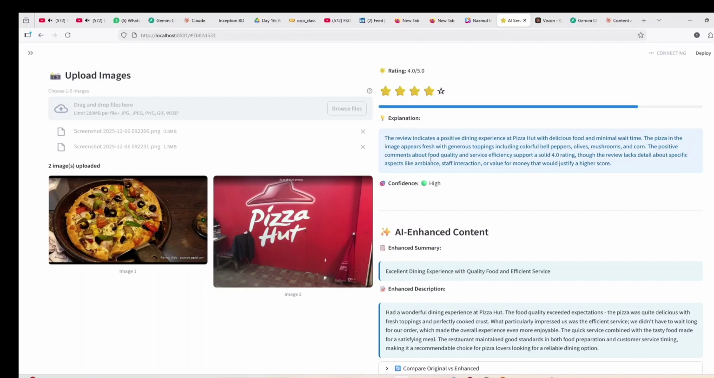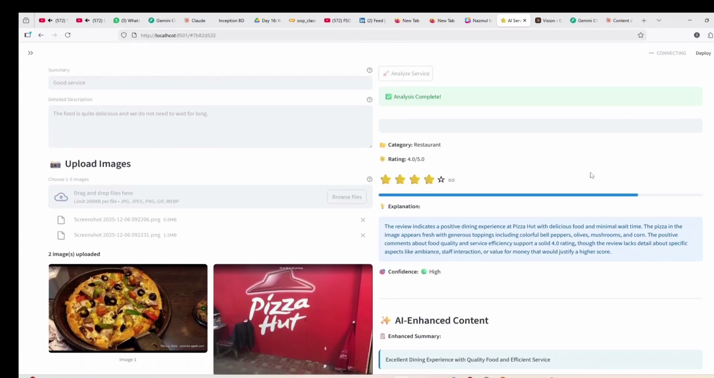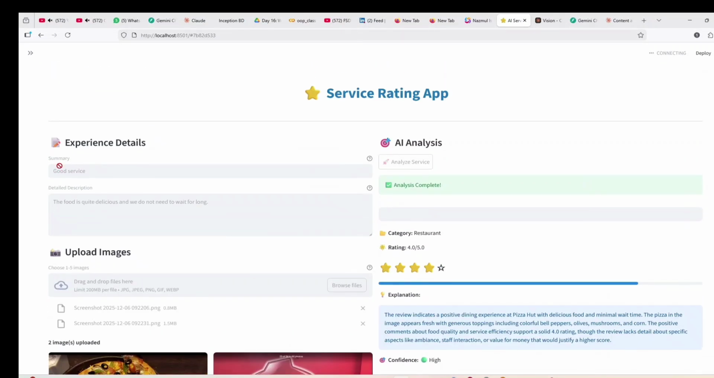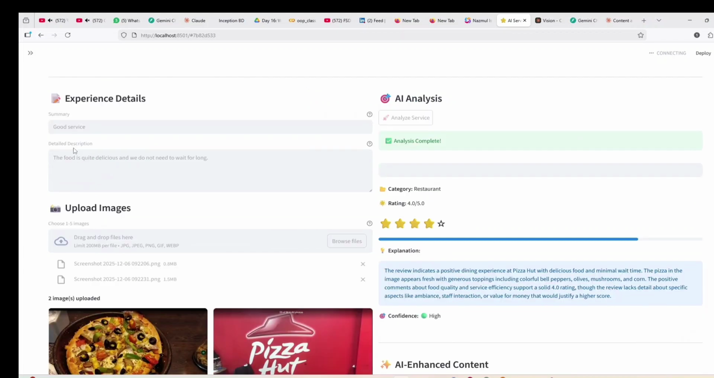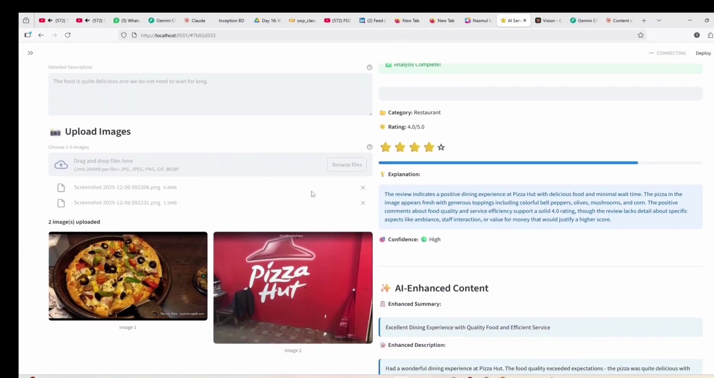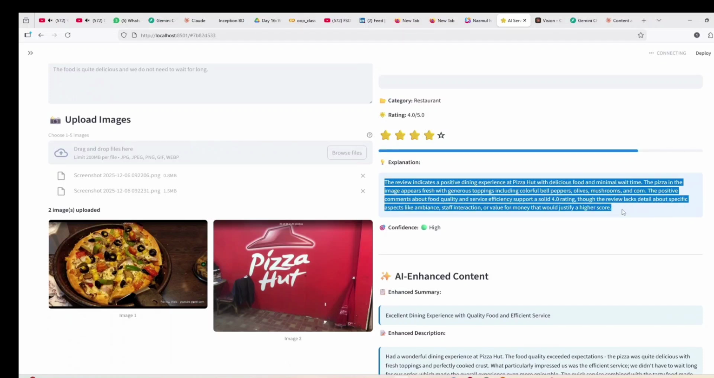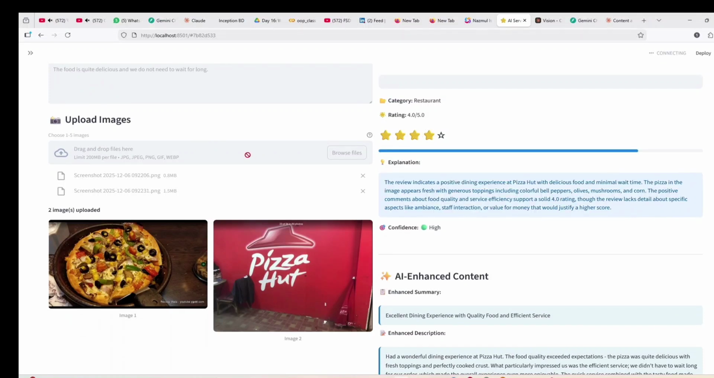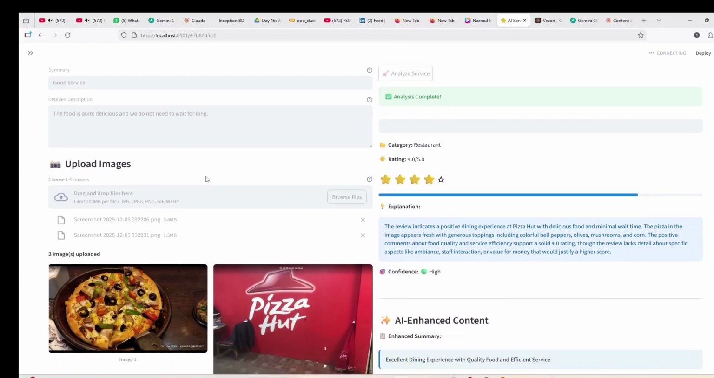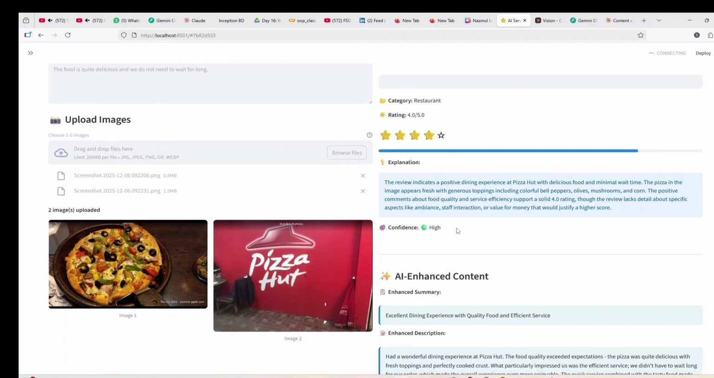The positive comments about the food quality and service efficiency support a solid 4 rating, though the review lacks details about specific aspects like ambience, staff interaction, or value for money that would justify a higher score. So basically, you give a short and unstructured summary and detailed description, and it will figure out why it gives 4, how you can improve your description where you are lacking when you give feedback, and how confident it was about these things.